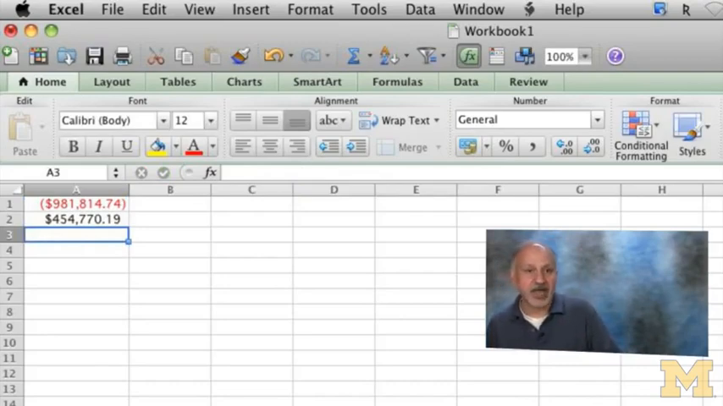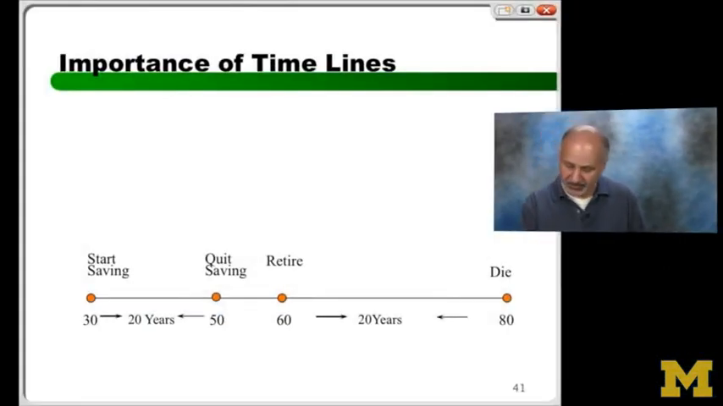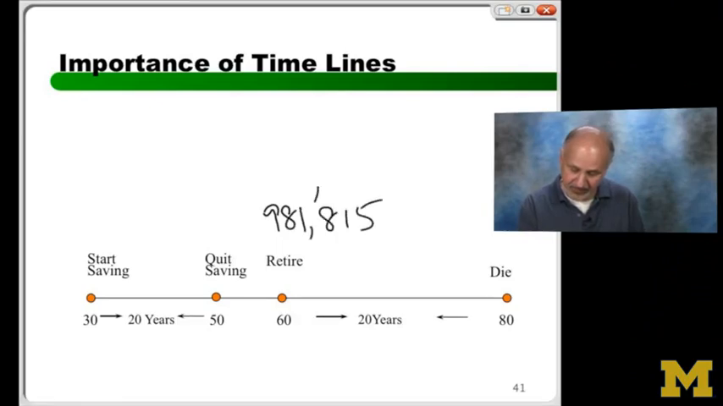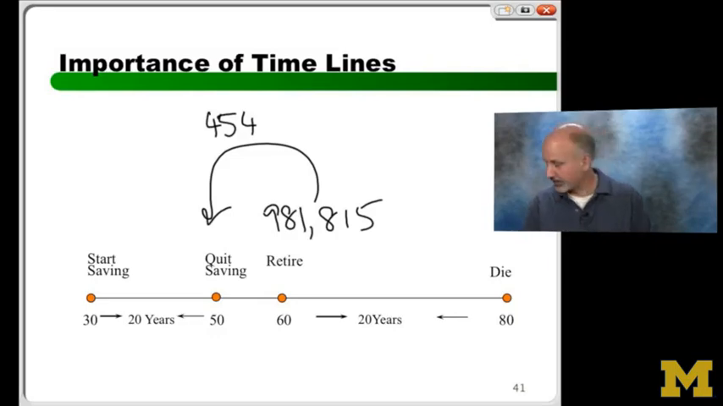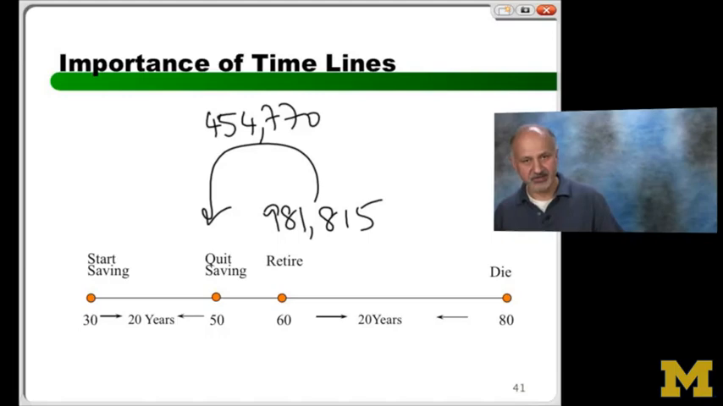So what is the value of 981 in year 60, in year 50? Well, the value is about $454,000 and 770. I apologize, there's a little bit of going back and forth on this. Let me just write out the numbers. So it's about 981,815. I have now brought it back to about 454,000, and to get the numbers right, 770. I'm just confirming that the numbers are right.